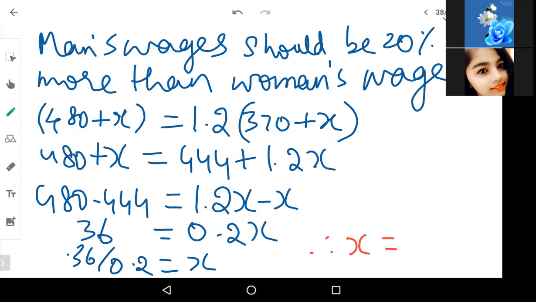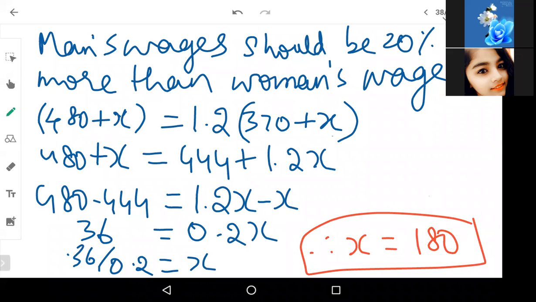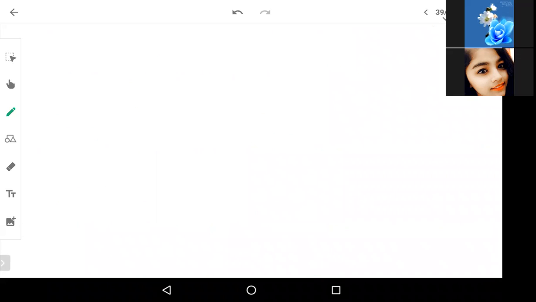Therefore, x is equal to 180. So the increase in the salary is 180 rupees. Okay, so we got the increase in the value of the wages. Now let us find out the total wage cost.